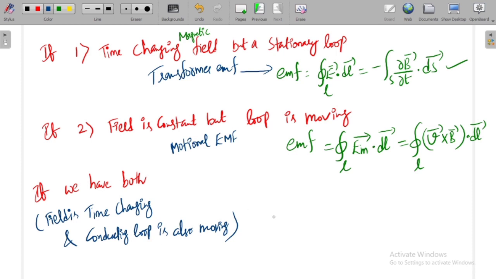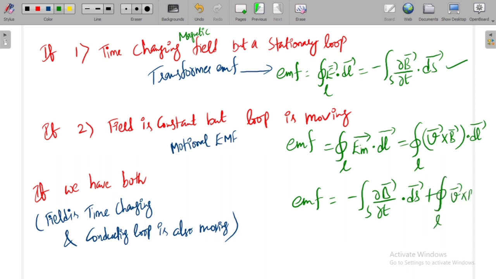When you have both, the EMF expression can be given by both the things, meaning minus the surface integral of dou B bar by dou t dot dS bar plus the line integral of V bar cross B bar dot dl bar.